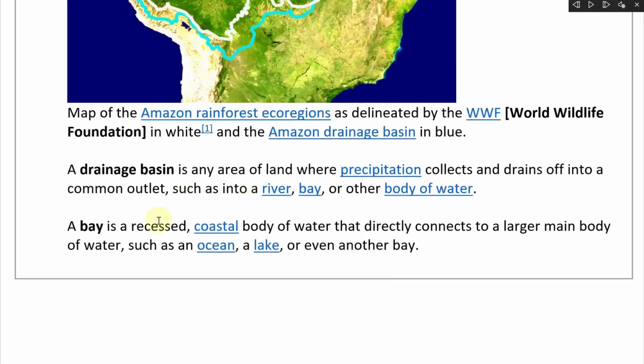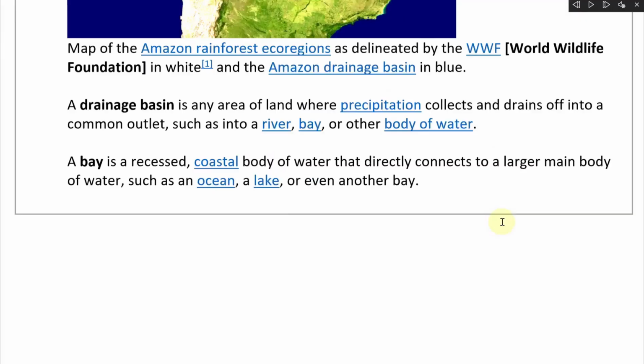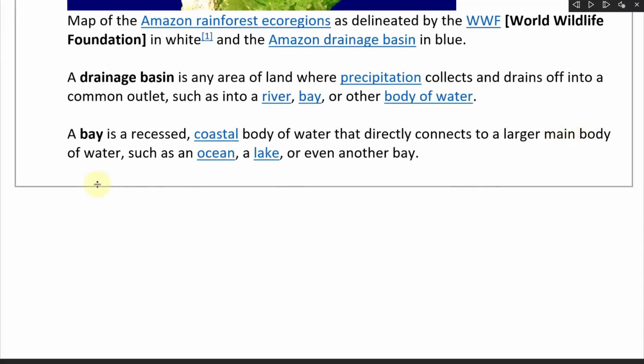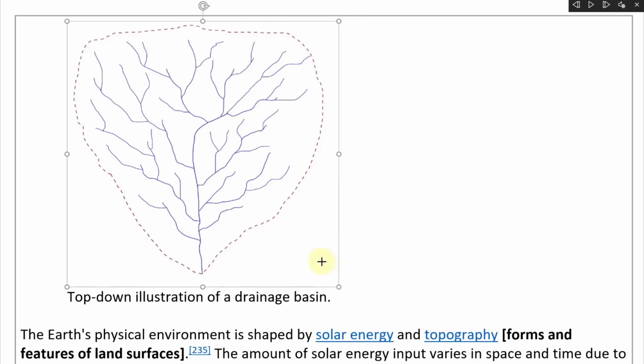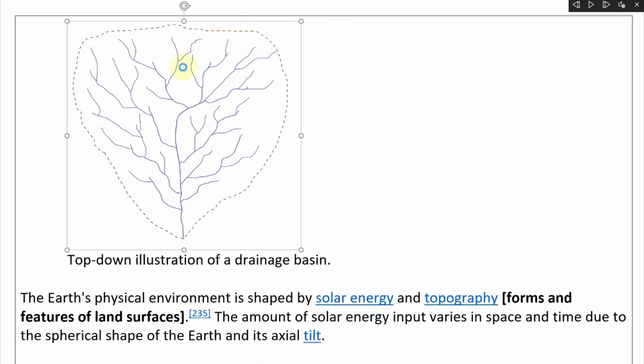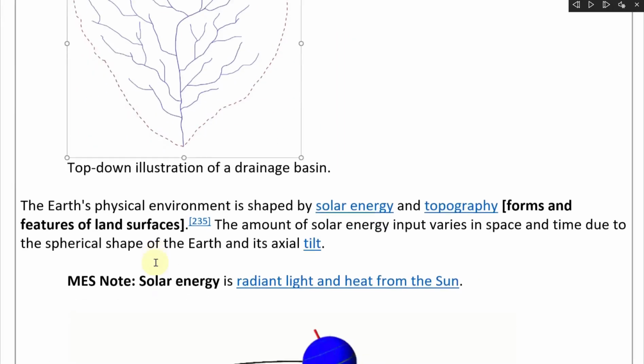Yeah, and so on. So a bay is a recessed coastal body of water that directly connects to a larger main body of water, such as an ocean, a lake, or even another bay. So that's a bay. And here's a top-down illustration of a drainage basin. So you have all these tributaries connecting to it, basically like the nerves of a brain, which is quite interesting. Or the veins of a leaf, and then it absorbs it all and carries it out.